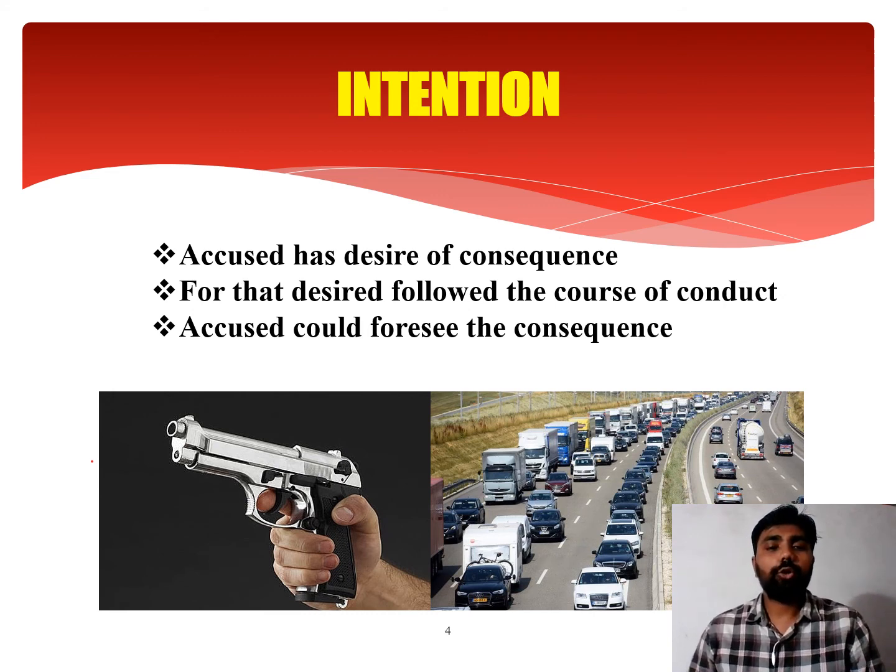Now, suppose he opened fire on B, and he says that I opened fire just because of a flower, or just because of 1 rupee or 2 rupees or 5 rupees. What does it mean? The person is of unsound mind, and does not have a reasonable mind, and therefore he can be exempted from criminal liability as per section 84 of the Indian Penal Code. That we will study later. But if he could foresee the consequence, then in such a situation he shall be punished for the offense.